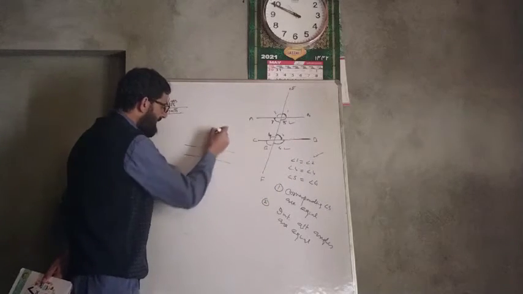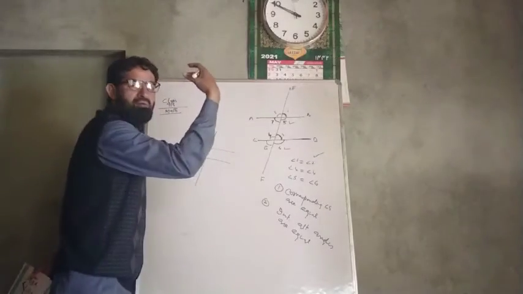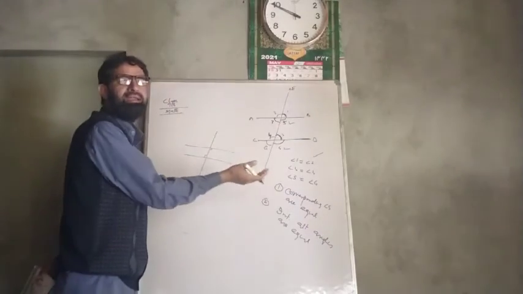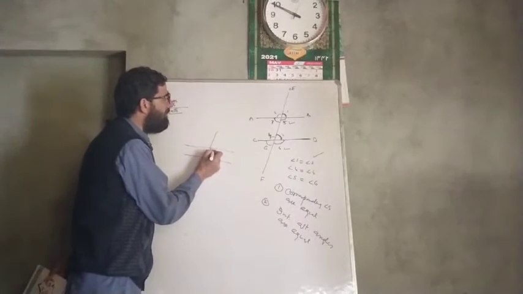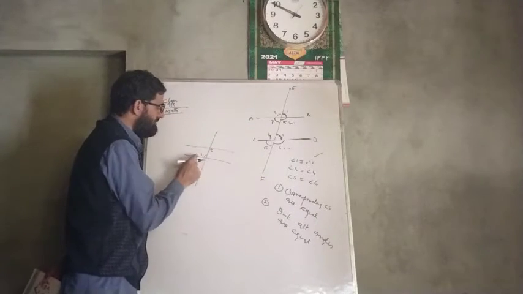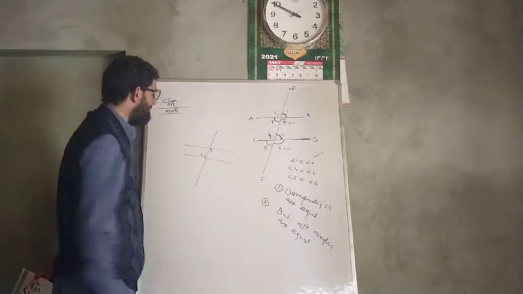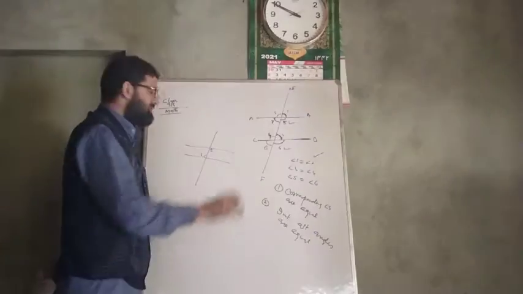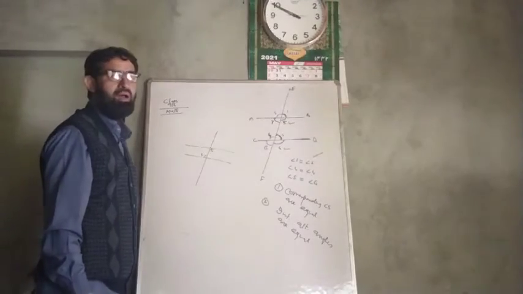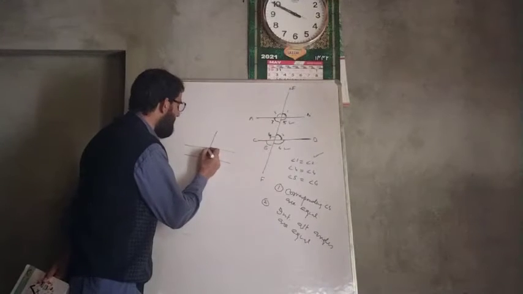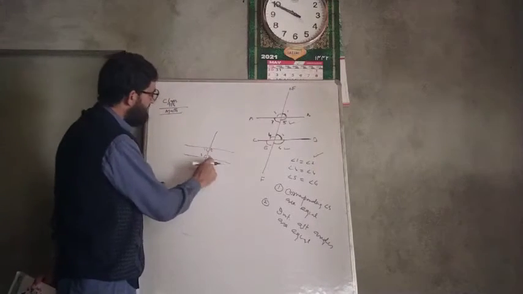Suppose these are two parallel lines. This angle is equivalent to this angle, one on one side of the transversal and the second on the other side of the transversal. So if this is angle 5 and this is angle 4, angle 5 is equal to angle 4. Interior means they are within the two lines. These are interior alternate angles. Now similarly angle 7 is equivalent to angle 2. Angle 7 is equal to angle 2.